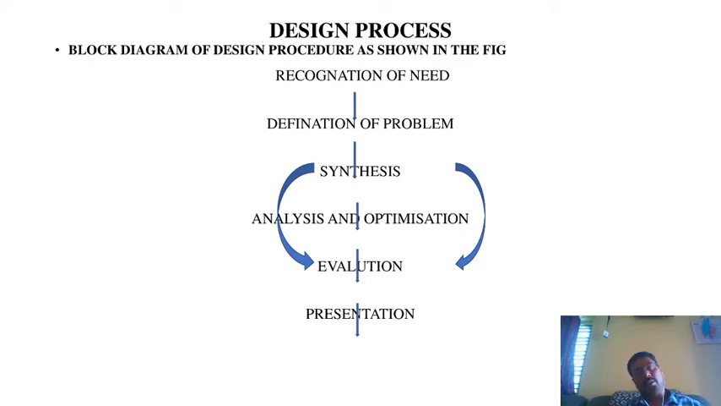The block diagram indicates general design considerations. The steps are: recognition of need, definition of the problem, synthesis, analysis and optimization, evaluation, and presentation. What is the recognition of need? Recognition involves the realization of a problem in existing machines which requires a design solution or the creation of a new product. This is the recognition of need.